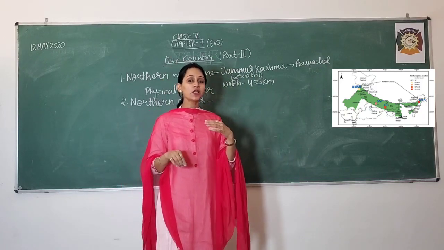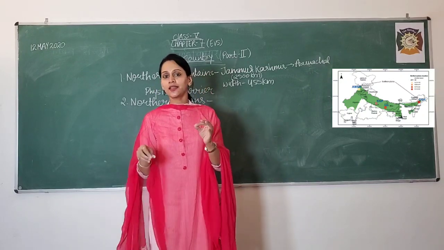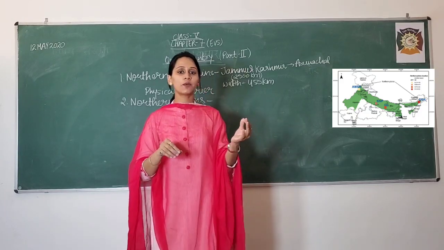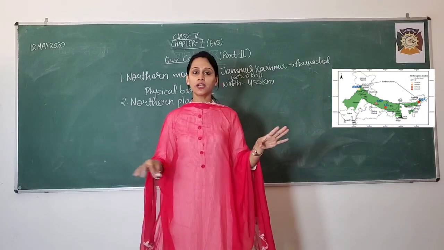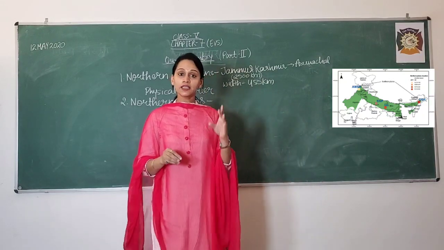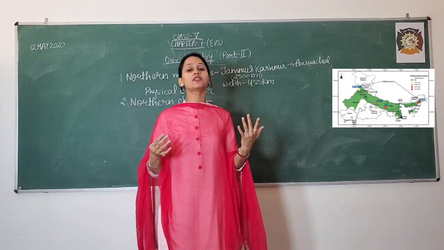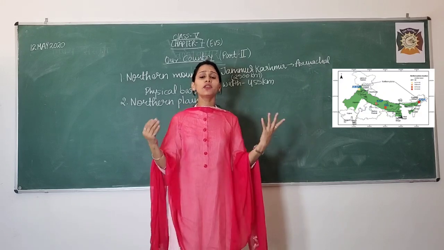I am living here. This is known as the northern plain area, and it includes states like Haryana, Punjab, and UP. All this area is included under the northern plains, and it is watered by numerous rivers.